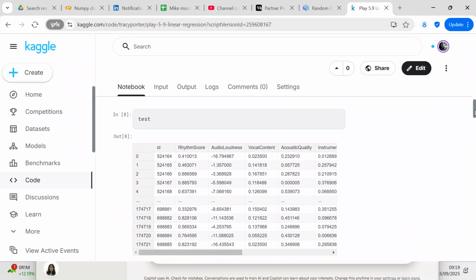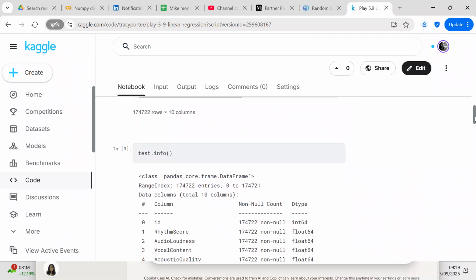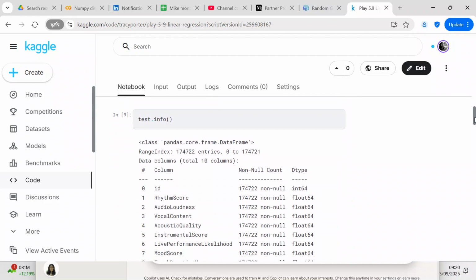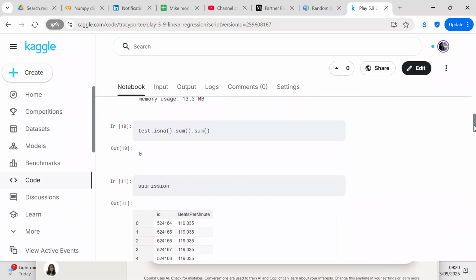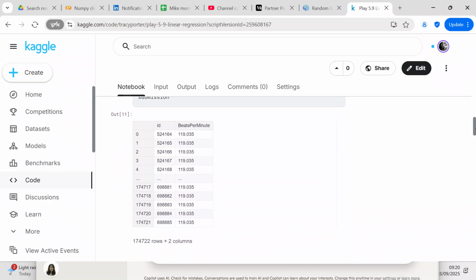So we look at the test data frame, and the test data frame is the same format as the train data frame, with the exception of the fact that there's no target, because that's what you're going to predict. We look at the test info, and you can see that all of the columns of data are numeric, again, so you don't have to encode anything. We look for null values. We don't have any null values. So that's good. And then we check the submission file.